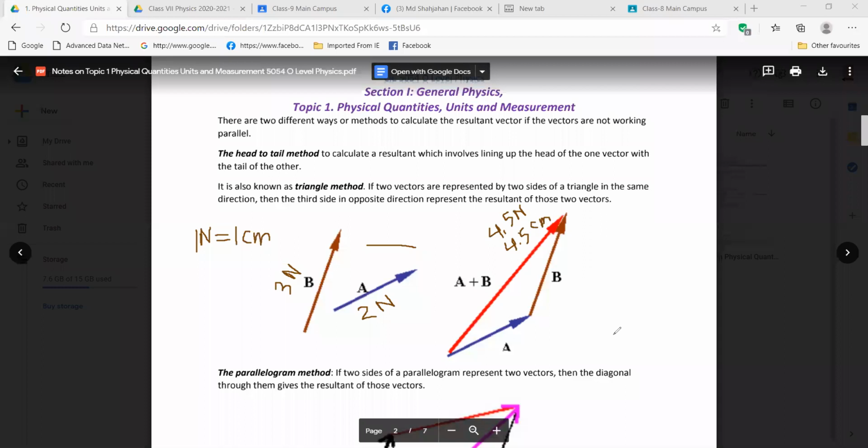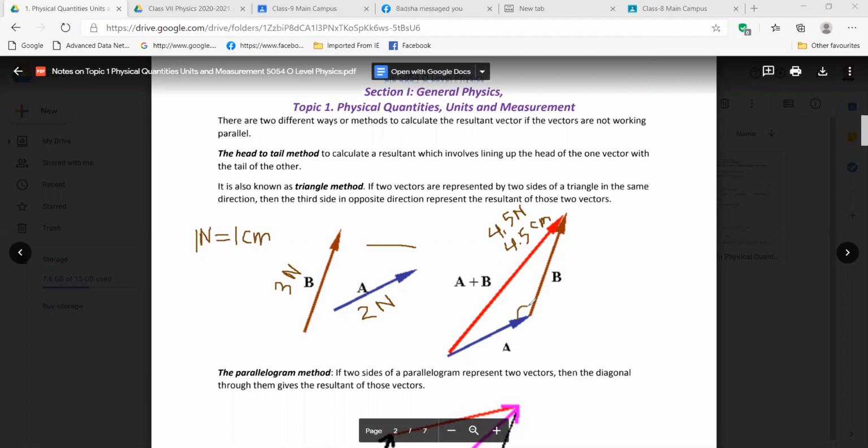Let me see. We will add them, right? Yeah, I will upload this video. No, I mean A plus B. We will add them. No, not like that. We are showing here A plus B, but there is some angle, right?